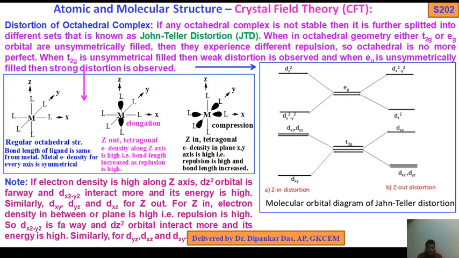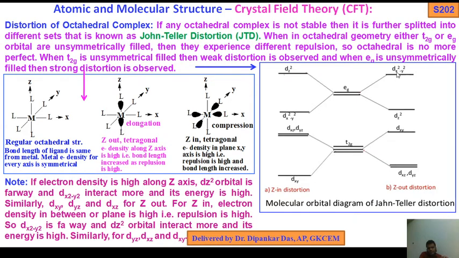Again I tell you, in Z out tetragonal elongations, what will happen? Electron density along the Z axis is high, that is, bond length is increased as repulsion is high. They are far away from the metal, as I told you. Now which orbital comes closer to the ligand? XY. So that's why XY interacts with the metal more.